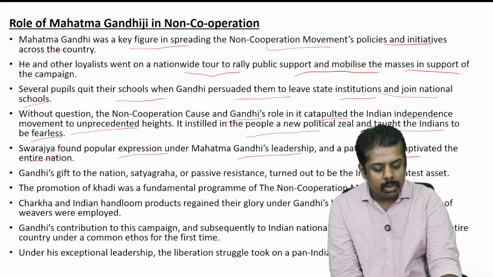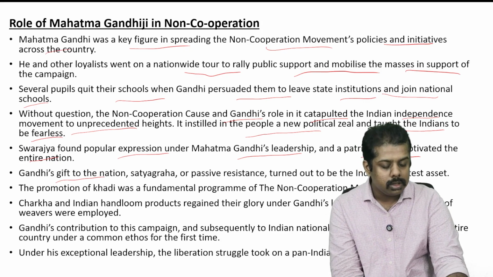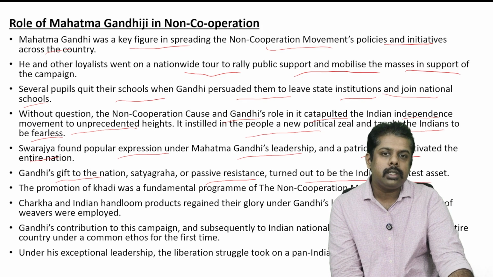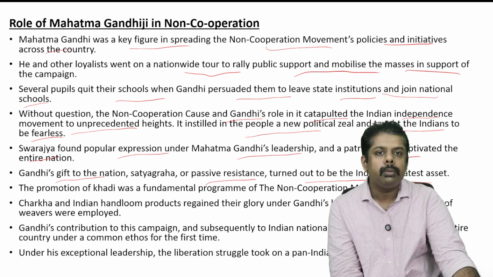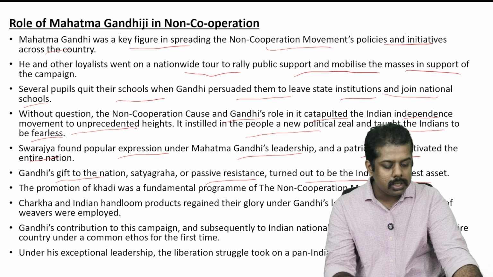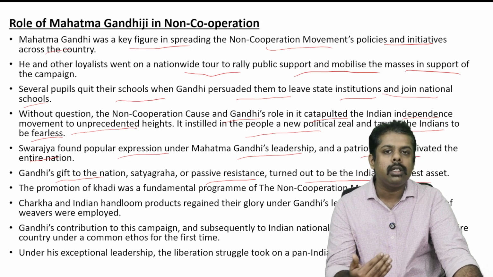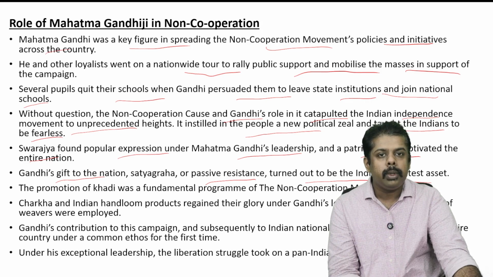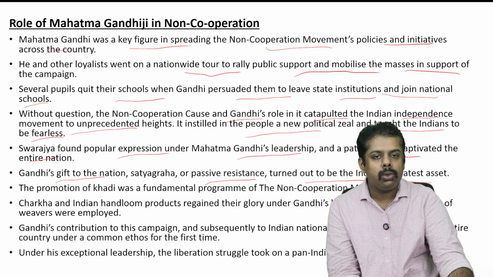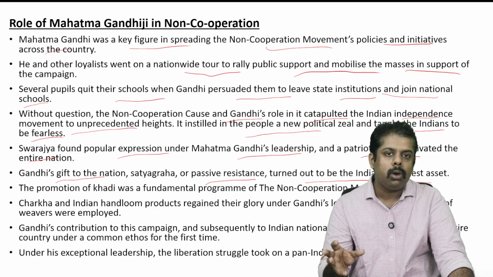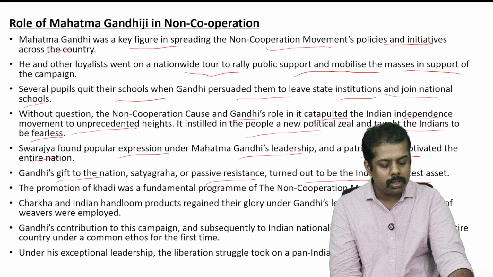Okay. Now moving on, Gandhiji's gift to the nation, that is Satyagraha, or passive resistance, turned out to be India's greatest asset. Okay. So Gandhiji's gift to India was this non-violence method and passive resistance. That also gained support, and people were trying to use this method for getting independence, or this also played a pivotal role in India's independence as well.